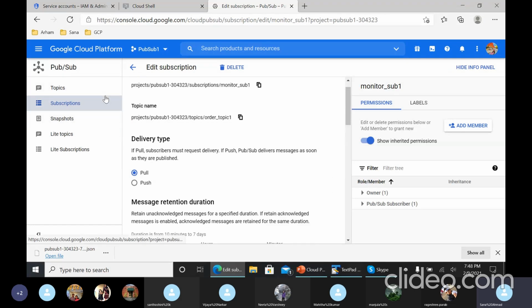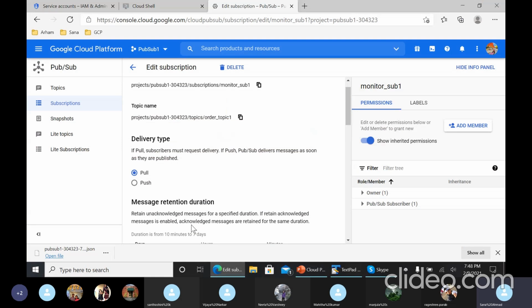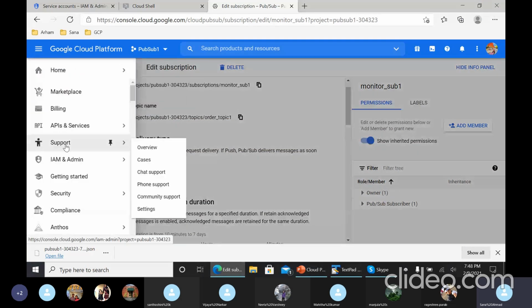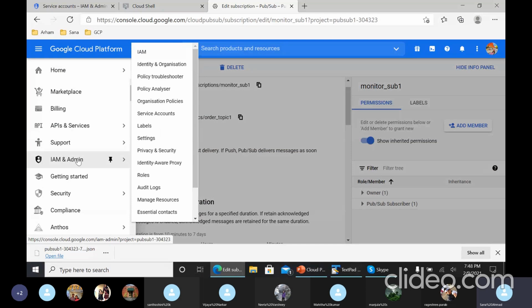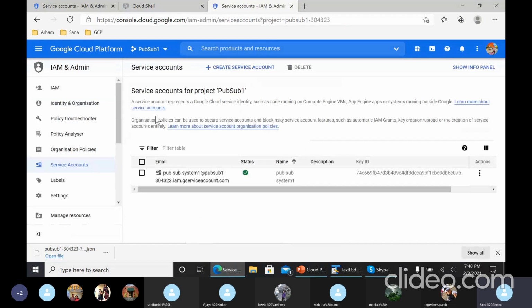Okay, so here we have created the topics and the subscribers. So the next part is to set up a service account and Cloud IAM. So go to Cloud IAM. This is IAM and admin, and go to service accounts. And then click on create service account.